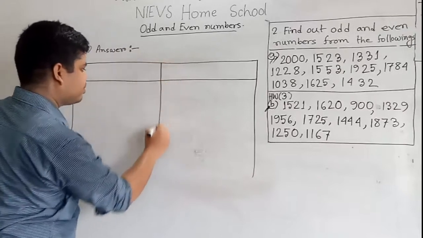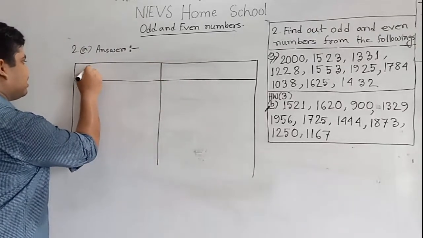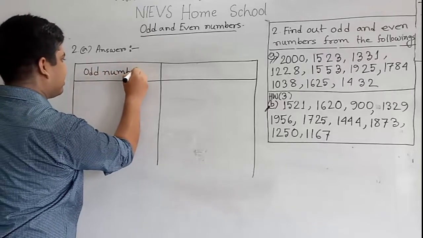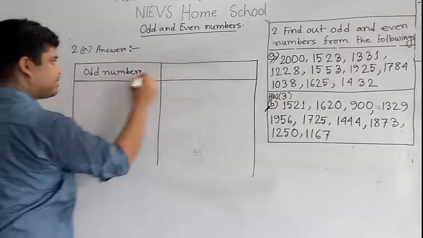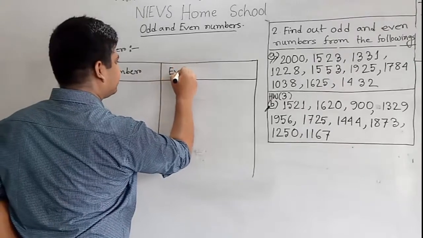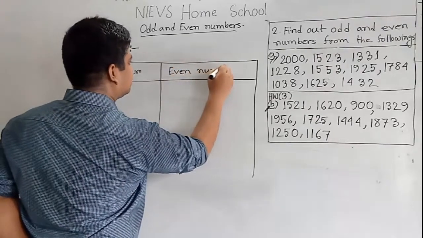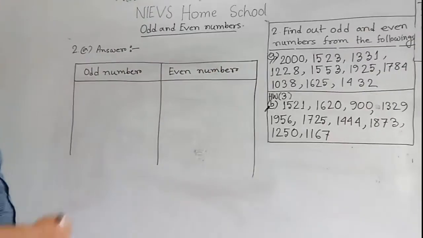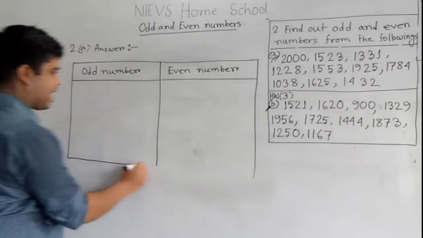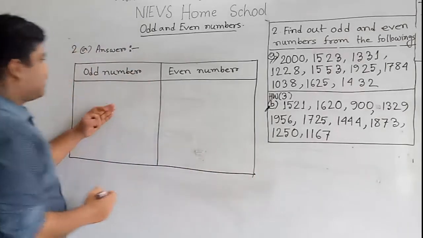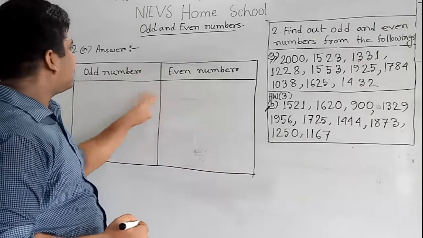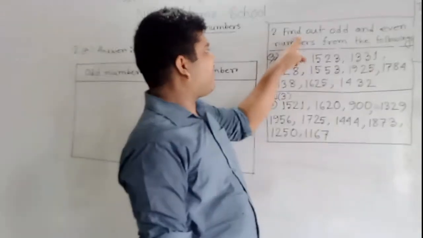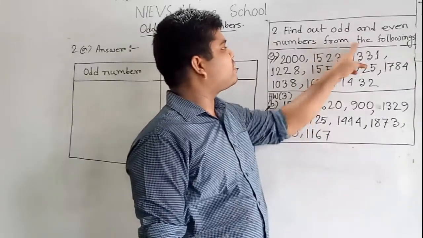It divides into two parts. In the first part we write odd numbers and in the last part we write even numbers. My dear students, in the odd number box we write the odd numbers and in the even number box we write the even numbers. Now we read the question again.